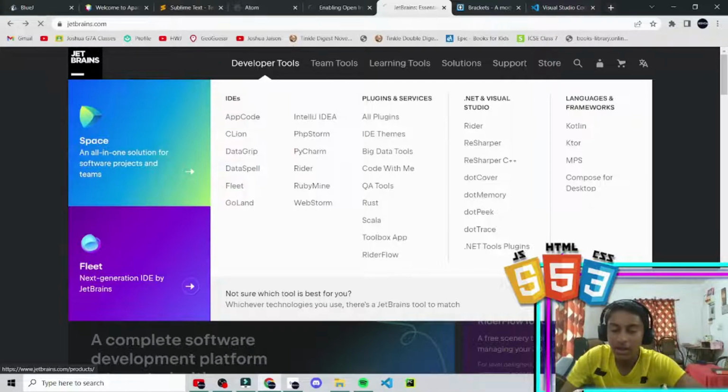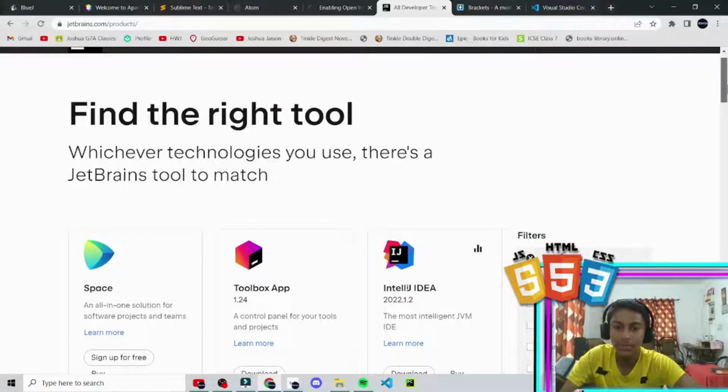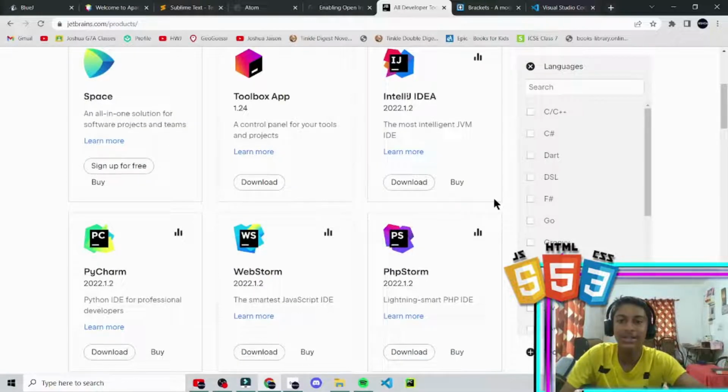I like this. There's a lot of tools that you can use for web development, especially what I would recommend using in JetBrains is IntelliJ and WebStorm. These both are basically the web development IDEs in JetBrains. And all the other things like PyCharm and PhpStorm are also very good IDEs for learning Python and PHP.